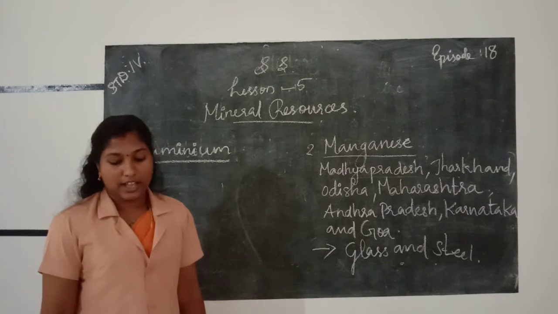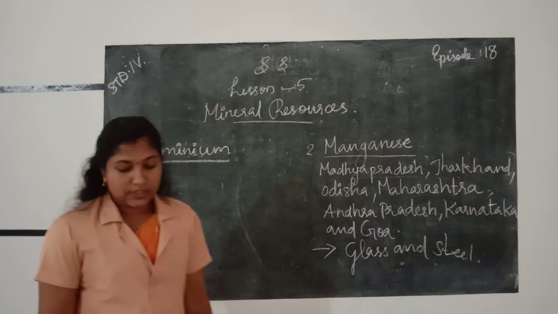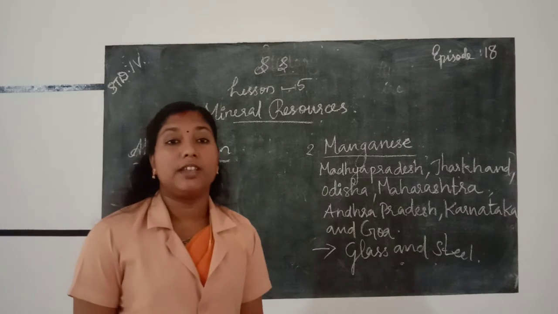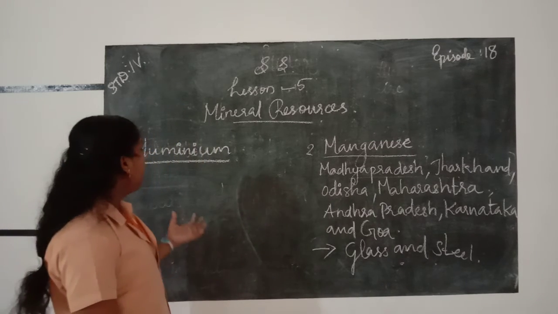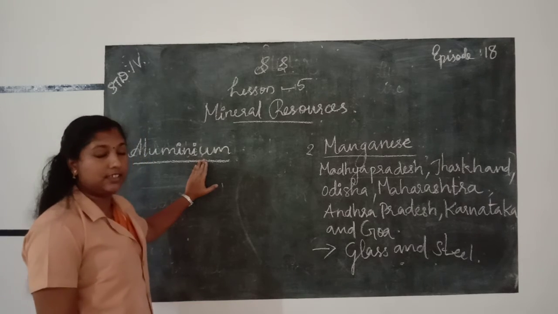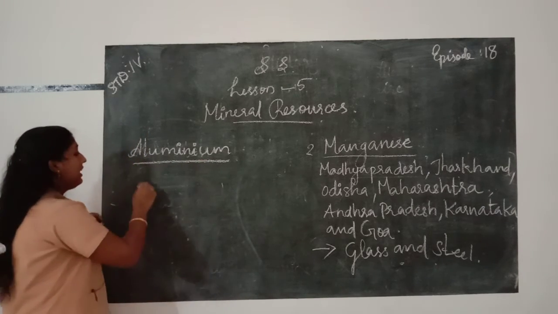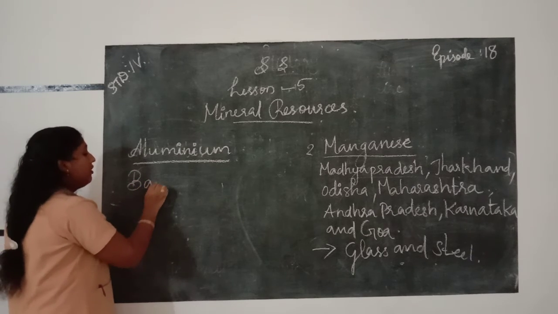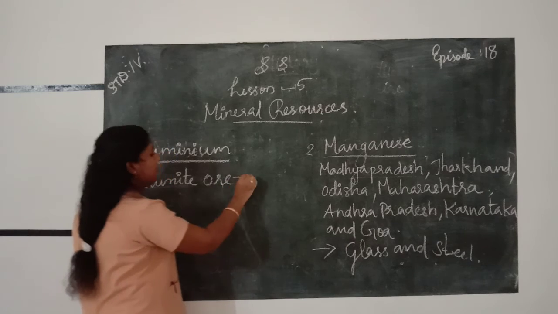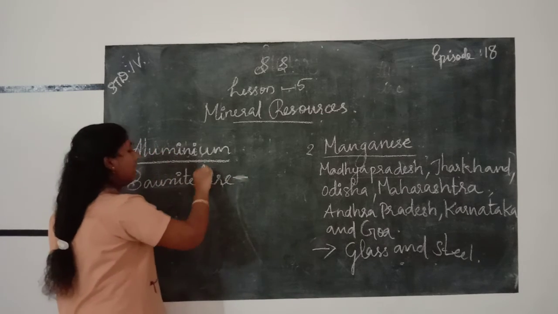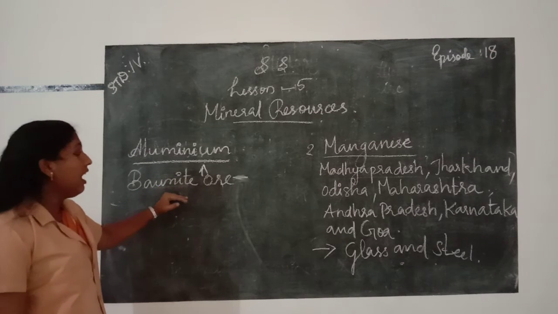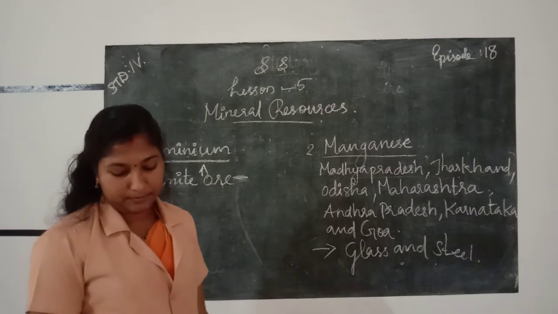Bauxite ore is a metallic mineral from which aluminium is extracted. From which ore is aluminium extracted? Bauxite ore. From bauxite ore aluminium is extracted.